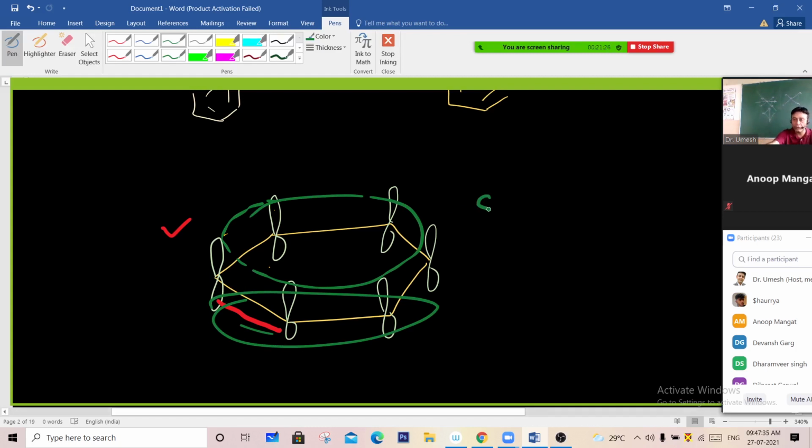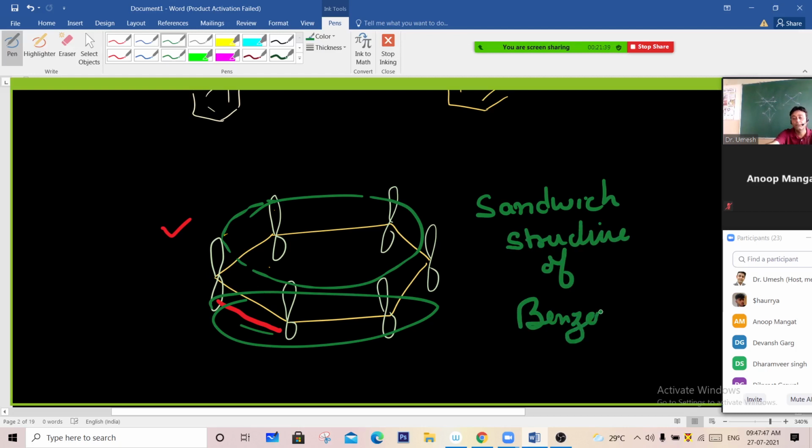This is called the sandwich structure of benzene. There is a continuous electron cloud above the plane and below the plane.